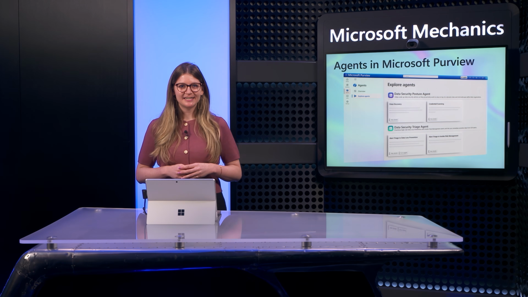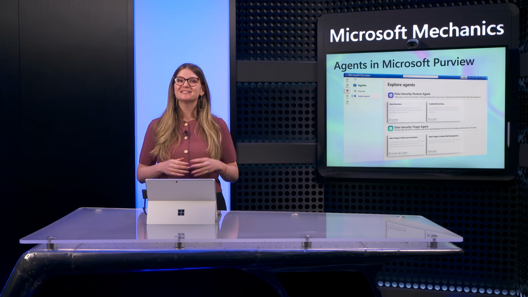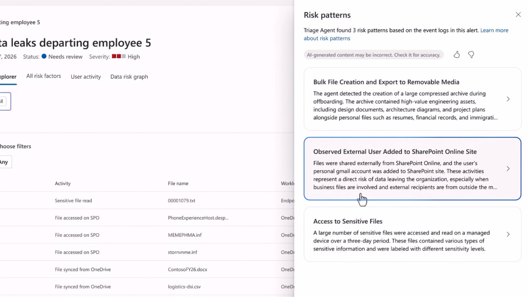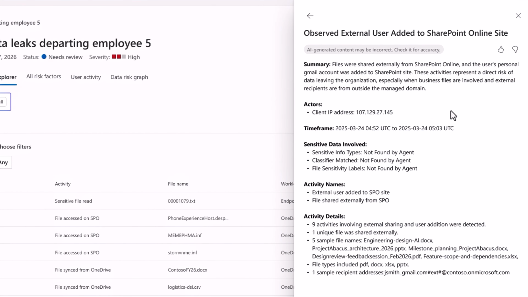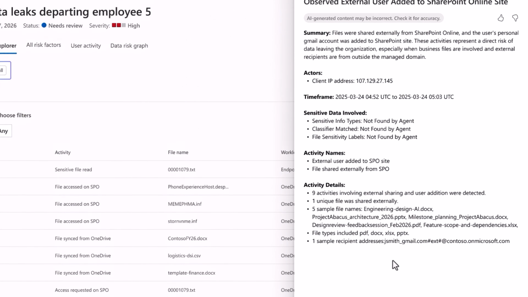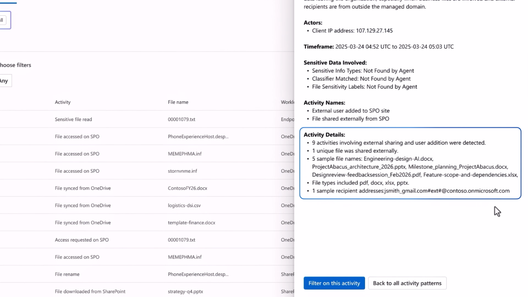So using the Data Security Triage Agent for insider risk saves time from manual investigations. It also helps prevent important details from falling through the cracks by catching less obvious patterns too. In the second pattern, observed external user added to SharePoint Online site, the agent was able to pick up on the fact that the tech-savvy engineer was able to establish persistence to SharePoint resources by adding their personal Gmail account as an external member of the SharePoint site. This way, they would still have access to team resources, even if their work account was deprovisioned.